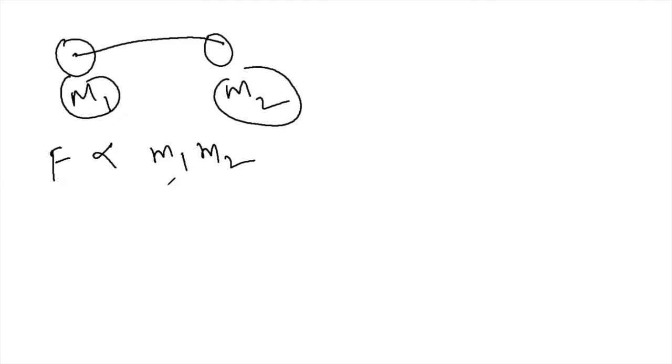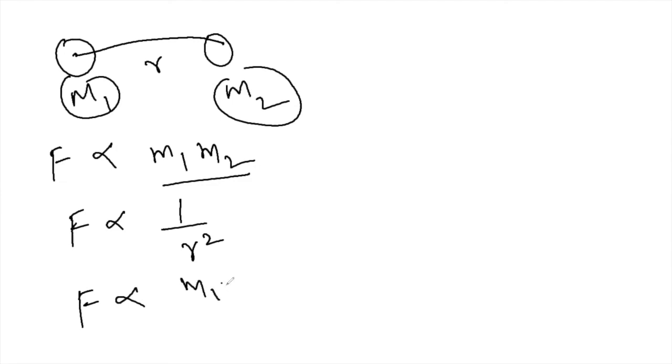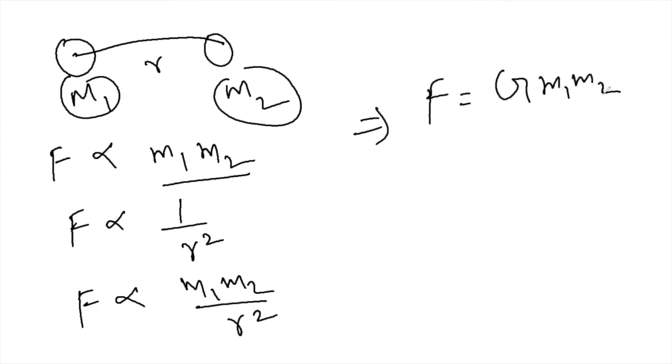If you multiply the masses of both objects, then the force between them is proportional to this product. The distance between the objects is r, so the force is inversely proportional to the distance squared. Combining both, you have F proportional to m1 m2 divided by r squared, and when we remove the proportional sign, we get the gravitational constant G, whose value remains constant whatever problem you solve.